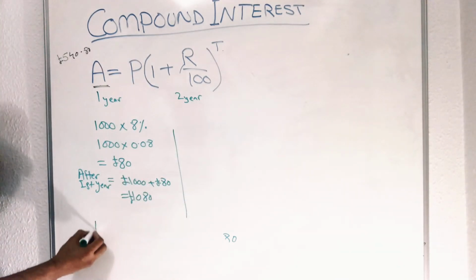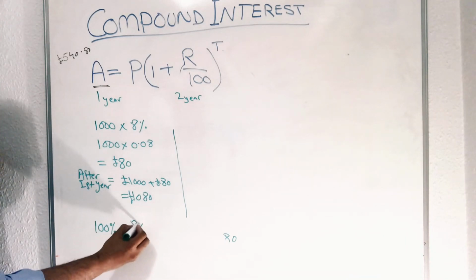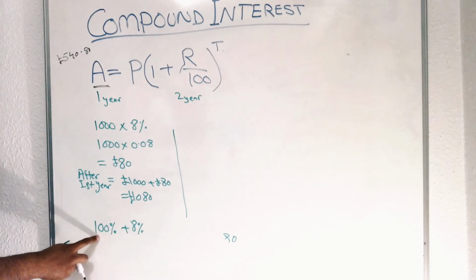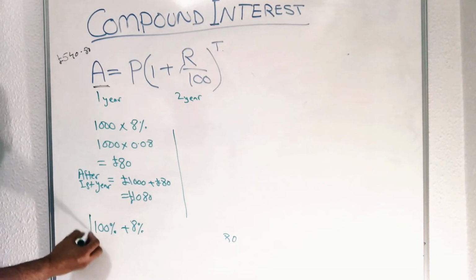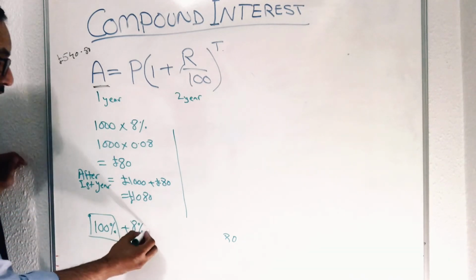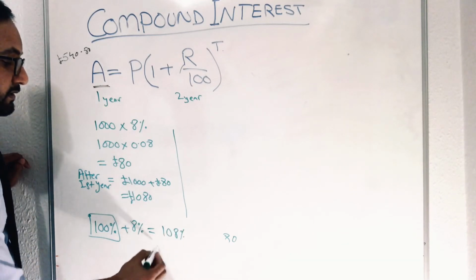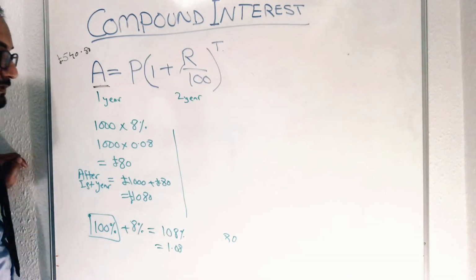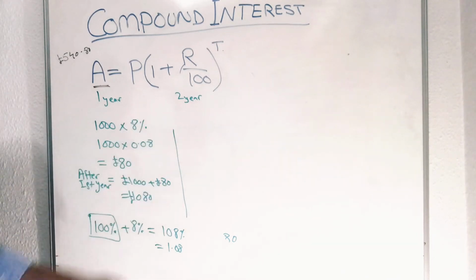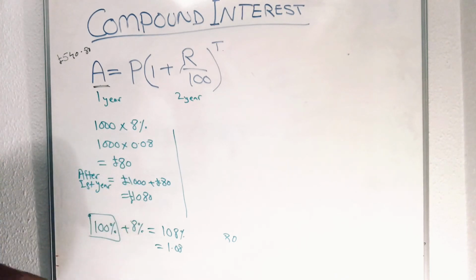When there is an increase, this is 100%. And what does it mean? This is 8%, right? 100%, obviously, this is the actual amount. 8% is an increment, or we are adding, so that is 108% total. So that becomes 1.08. So this is the value. If we multiply that with that, we will get the answer straight away. We don't need to find that one first and then add that value. So we will work out percentage increase and decrease also.